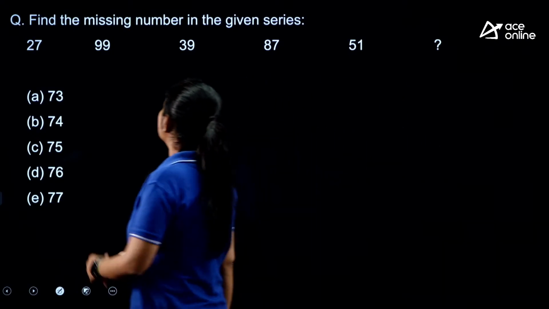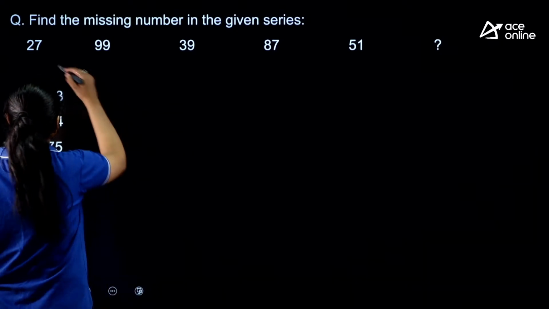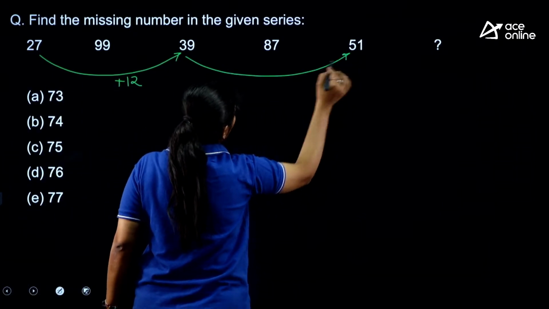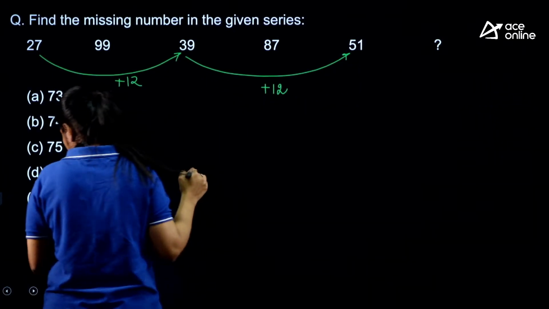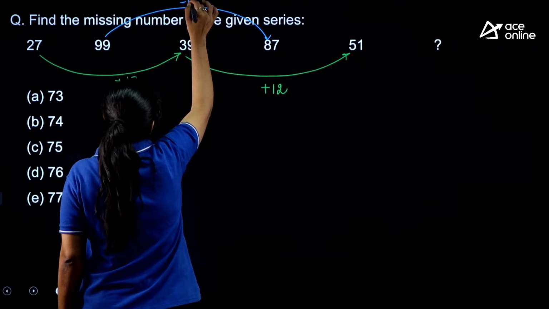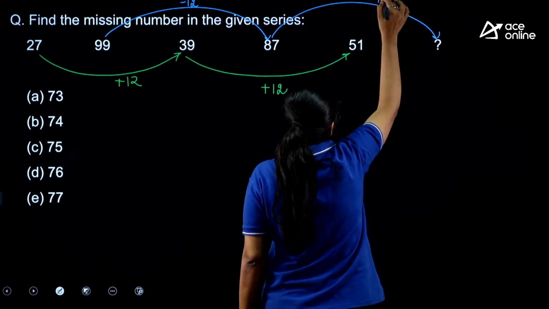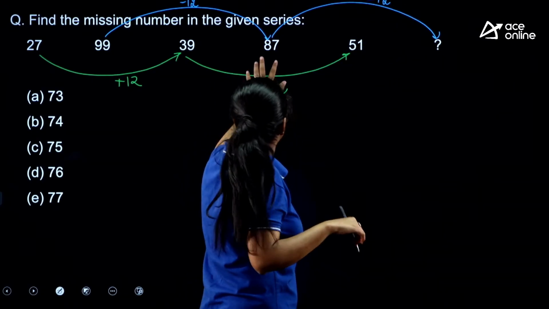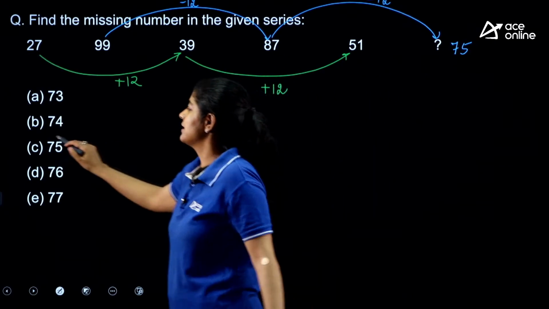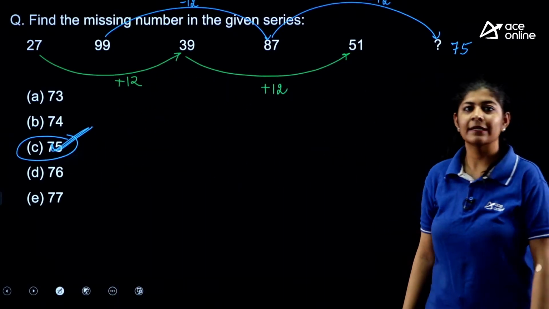Okay, so here we can easily determine that we are having an alternate series. So here there is a gap of plus 12. Again there is a gap of plus 12, right? So the same pattern is followed over here, just we need to check the gap. So here we are having a difference of 12, that means again we simply have to subtract 12 from it, right? So what we are getting, 75. Do we have that in options? Yes. Option number B is the correct one.